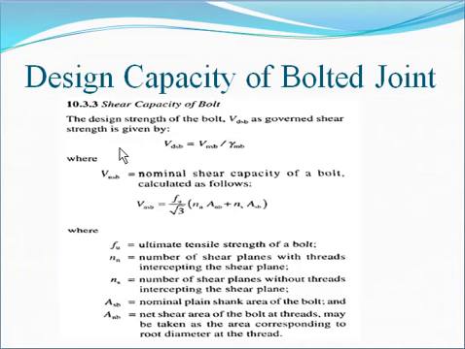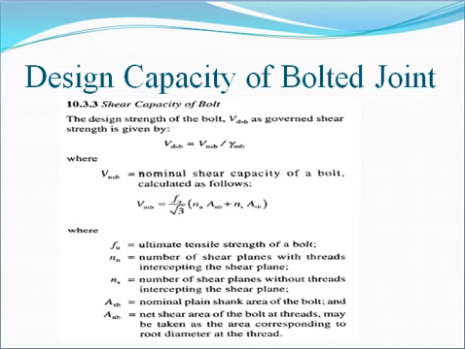For this, first of all, open your IS codes, page number 75, and see clause number 10.3.3. For the design capacity of the bolted joint, the first capacity is the shear capacity of the bolt. The title is shear capacity of bolt.